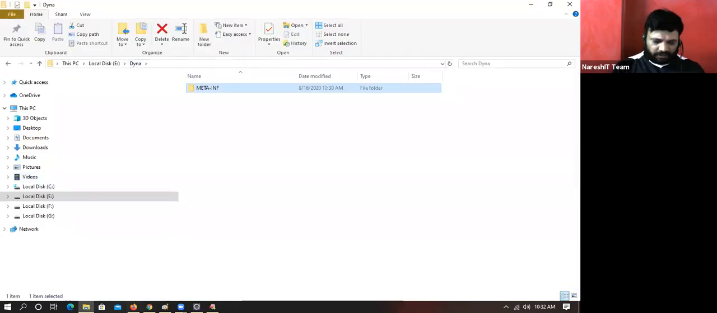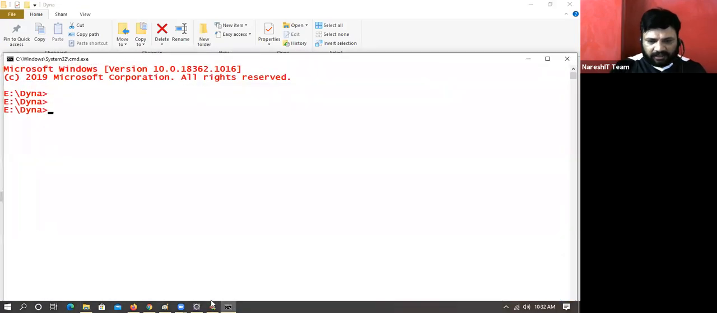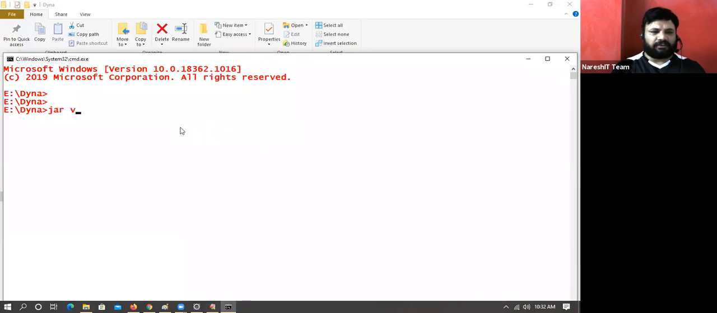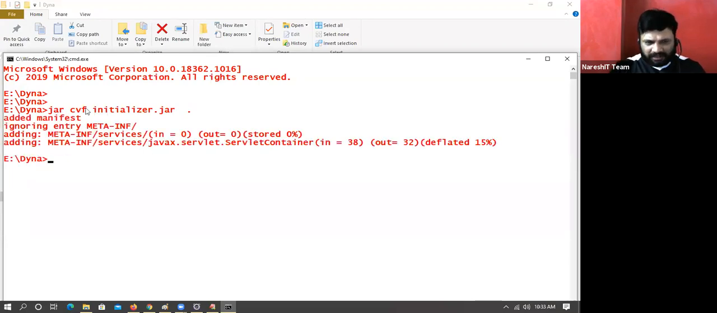Go to the CMD folder. I think I saved this file nicely. Jar cvf, or cf, you can use anything; cvf means more elaborate details will come. Any jar file name you can use: initializer.jar, space, dot. Because of this, extra messages are coming. This file is added, javax.servlet and all are perfectly there. Spelling mistakes should not be there.